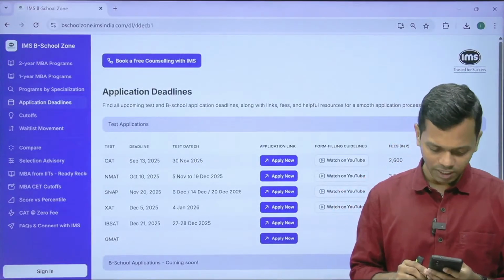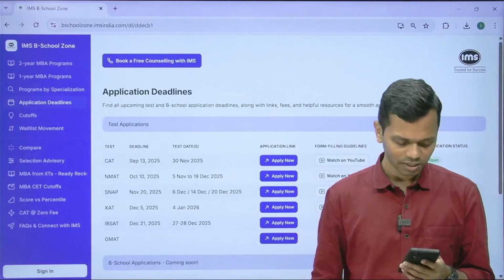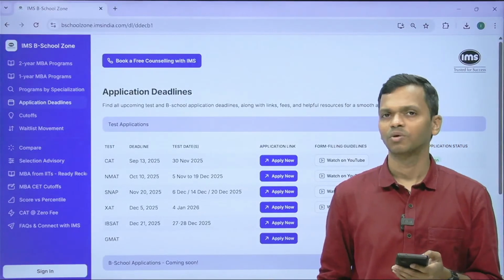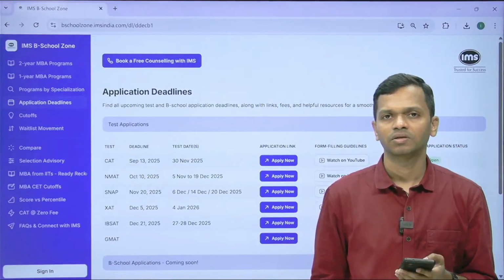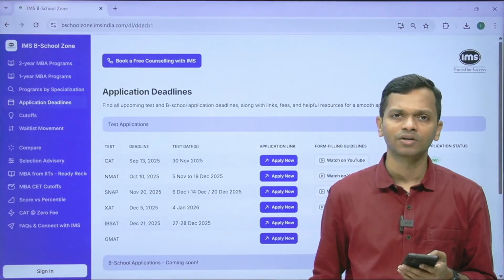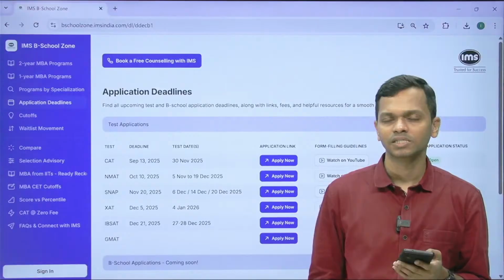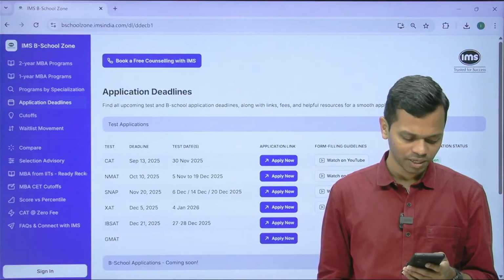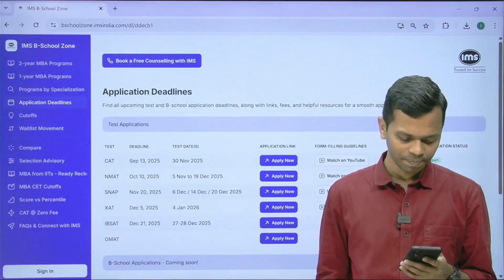Nirav, I have heard that XLRI is also opening a Mumbai campus through XAT. Is it true? Nothing that we have heard about it. They haven't even mentioned it anywhere on the application page this year. So I don't think anything is going to happen, at least for this intake.